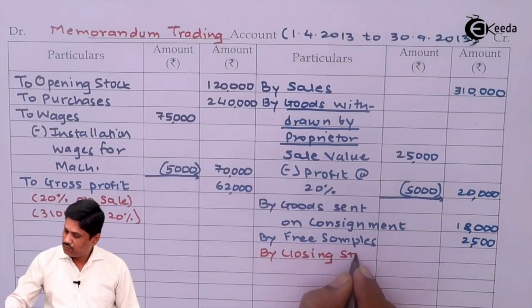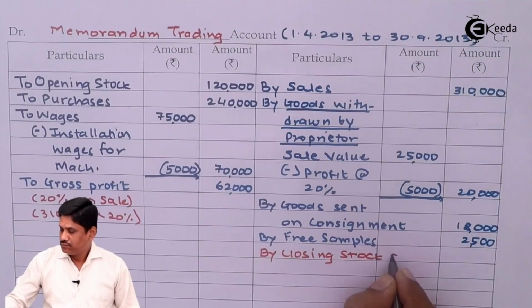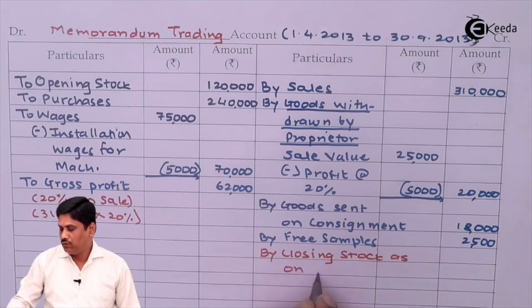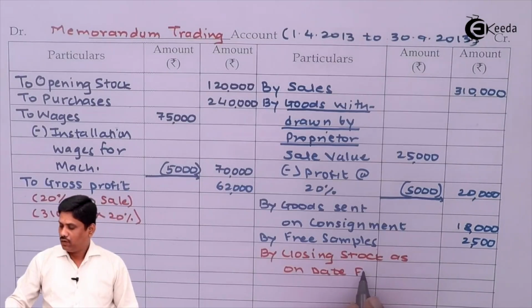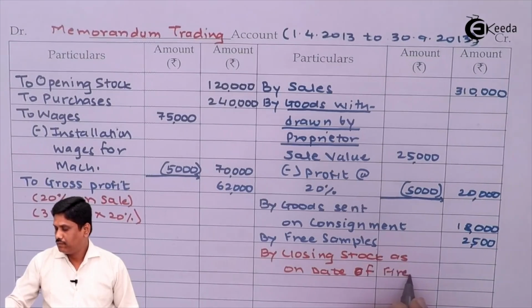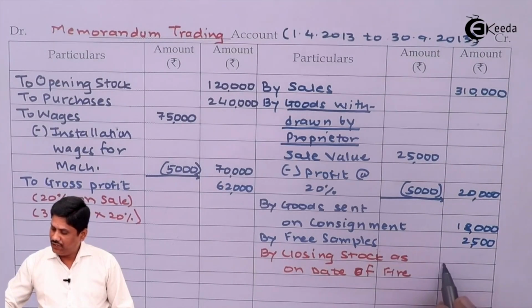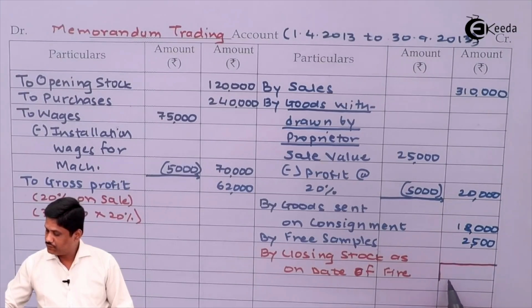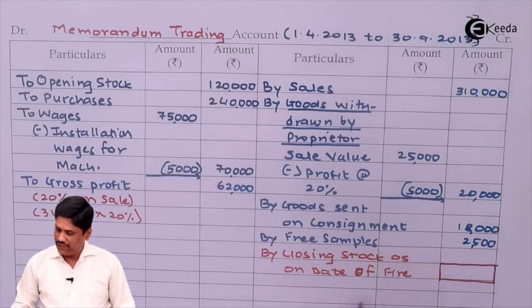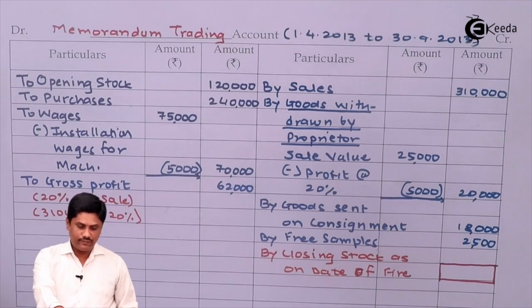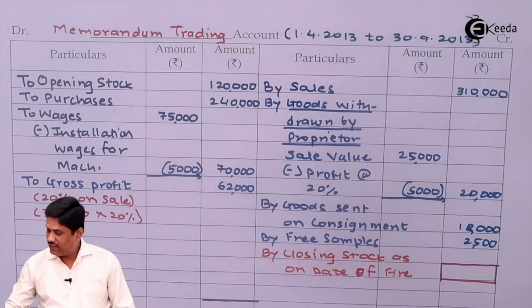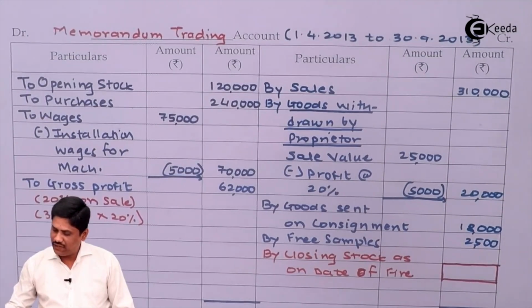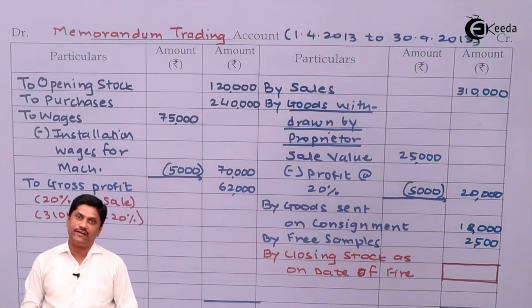closing stock as on date of fire. It is a balancing figure to be calculated on credit side. Now how will you calculate that? Simple, you have to take the total of the debit side, write the same total on the credit side, and whatever difference comes on the credit side, that will become your stock as on date of fire.